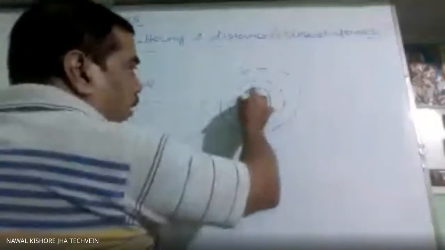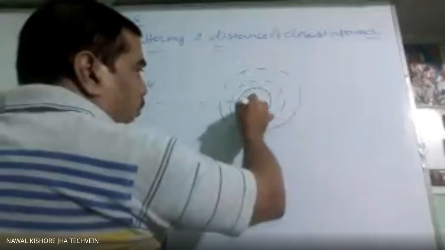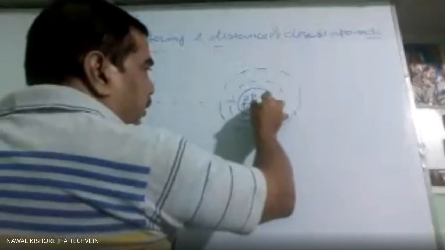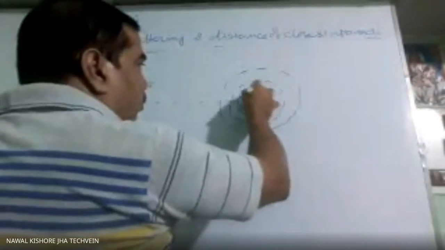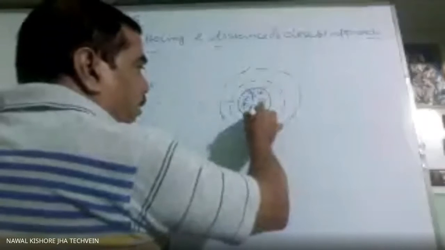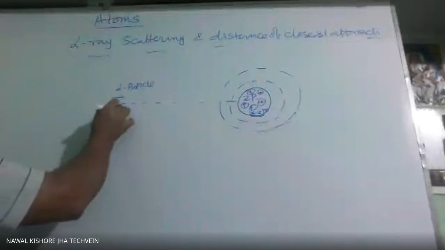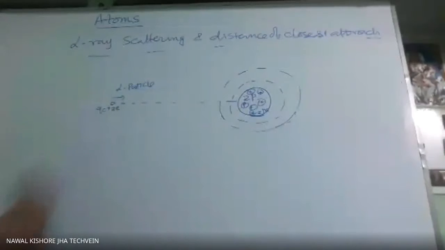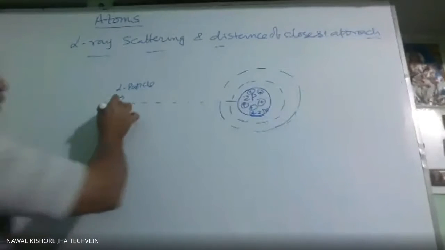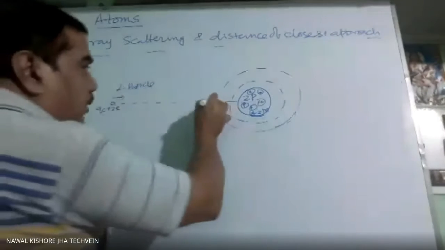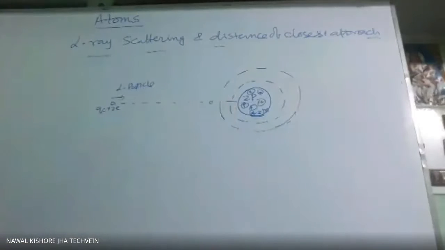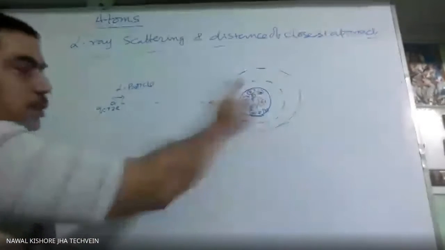Here protons are there, so many positive charges are there. Neutrons are also there, but there will be no effect. This alpha particle is also positively charged. So when the alpha particle is approaching towards this nucleus, the force of repulsion will start acting.